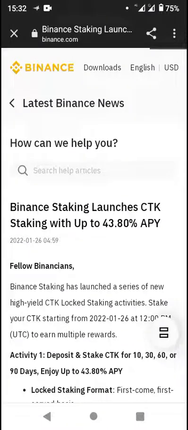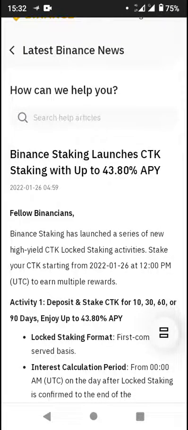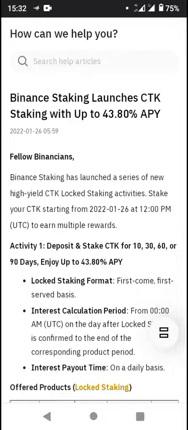Binance launches CTK staking with up to 43.80% APY. APY stands for annual percentage yield. Binance staking has launched a series of new CTK locked staking activities. So you can now stake your CTK starting from 2022-01-26 at 12 p.m. UTC to earn multiple rewards.